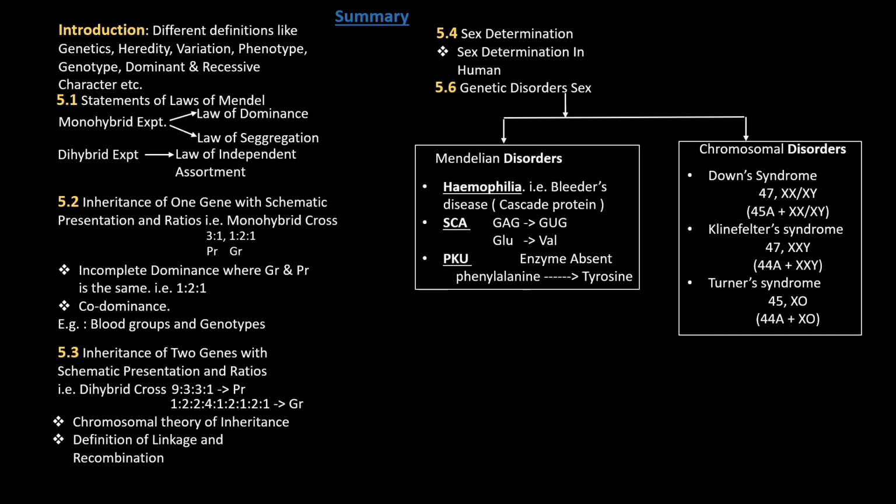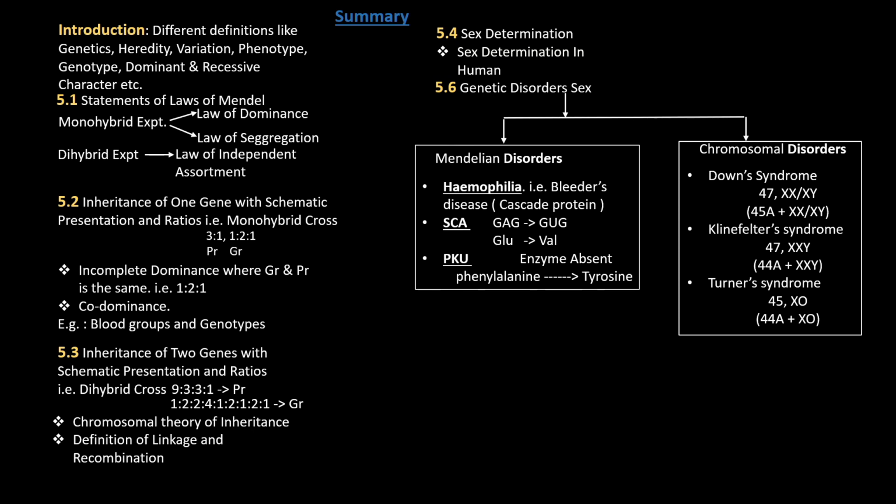In the next point, inheritance of two genes. We have studied the dihybrid cross. So schematic representation with ratio. We have considered 2 characters, that is seed shape and seed color. There again, the Punnett square showing the 9:3:3:1 phenotypic ratio, whereas the genotypic ratio is 1:2:2:4:1:2:1:2:1.